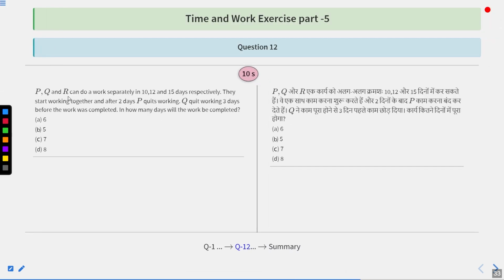P, Q and R can do a work separately in 10, 12 and 15 days respectively. They started working together and after 2 days, P quits working. Q quit working 3 days before the work was completed. In how many days will the work be completed? Options are 6, 5, 7 and 8.